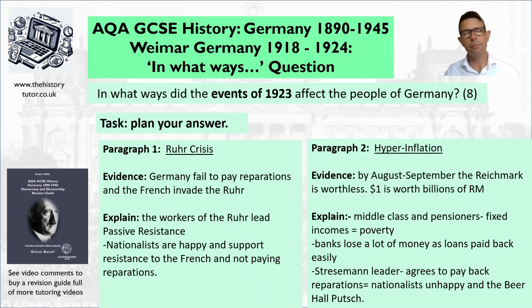Banks start to lose money because people can pay off loans and debts very easily. You can go in with your billion mark note and clear all your debts. And Stresemann becomes leader and he agrees to pay out reparations. Nationalists become unhappy with this and you get the beer hall putsch. So you've got 3 examples there. You could have had about rich people not being particularly badly affected because they've got land assets. There's lots you could have said.